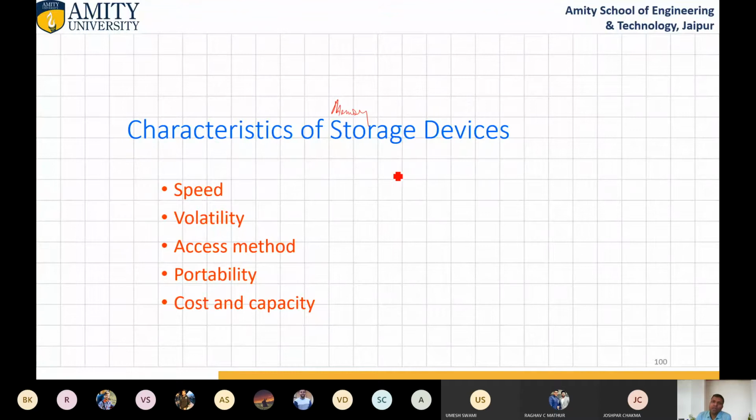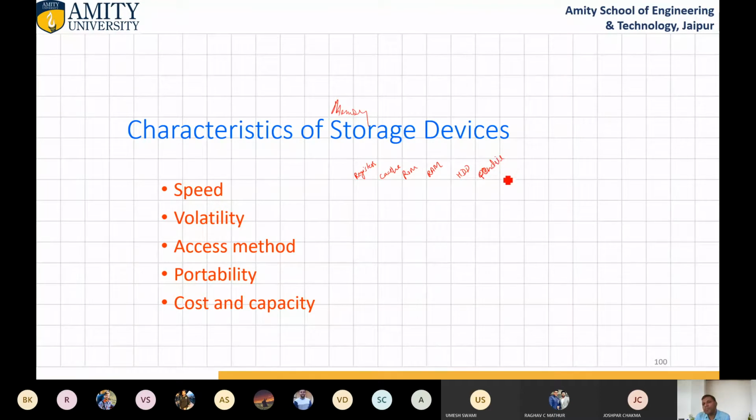So let me start with a special kind of memory known as registers. Then come to cache. After that, ROM is there. Then RAM is there. Hard disk drive. Pen drive.